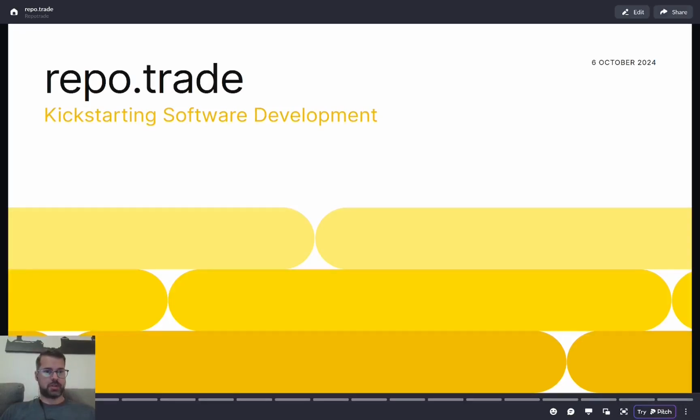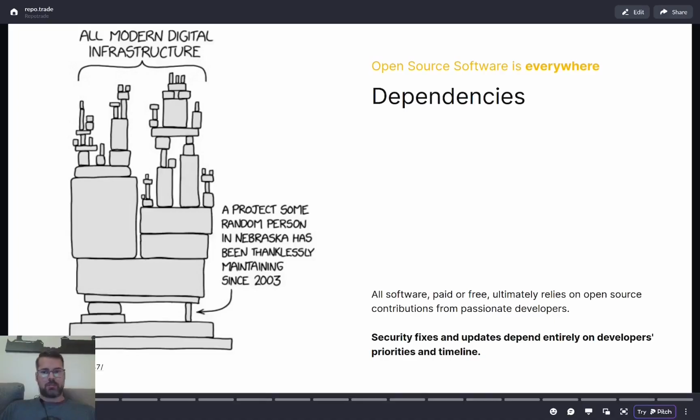Welcome to my presentation about Repo.trade, a software that has been developed on Solana. The problem statement is quite simple. All modern digital infrastructure, most software paid or free, ultimately rely on contributions of passionate open source software developers. The problem with that is that security fixes and updates depend entirely on the developer's priorities and timeline.